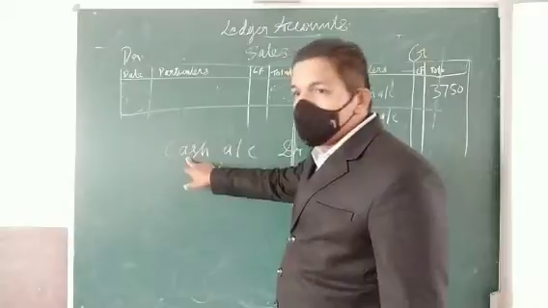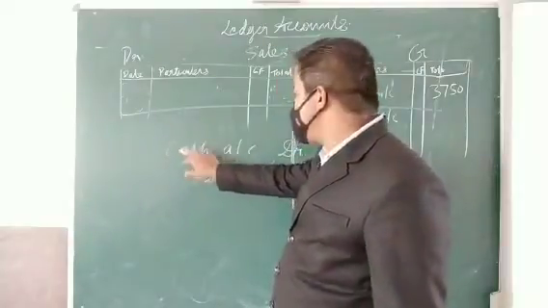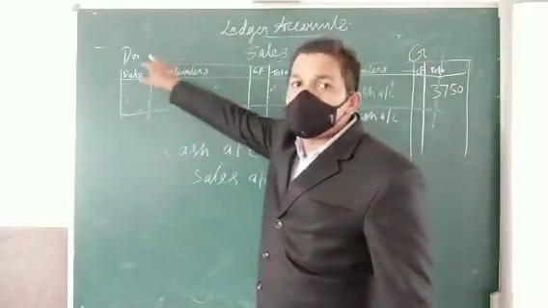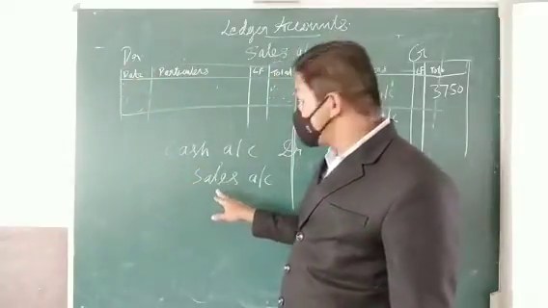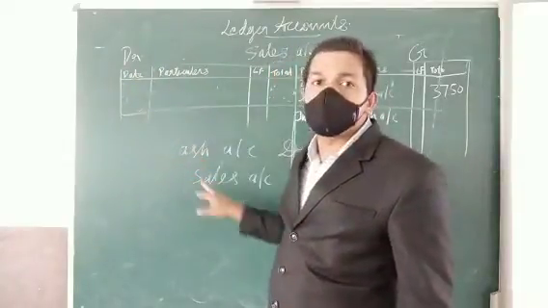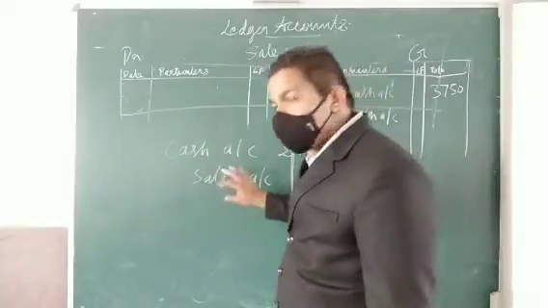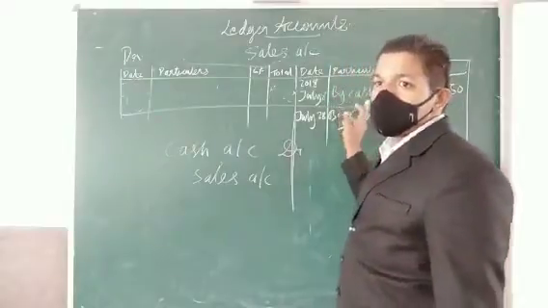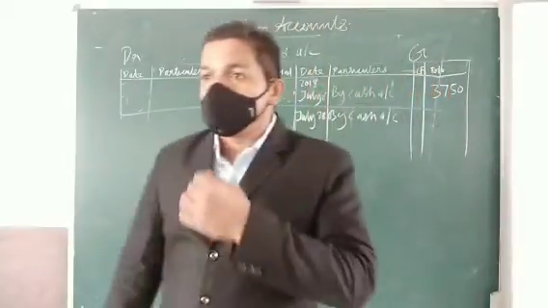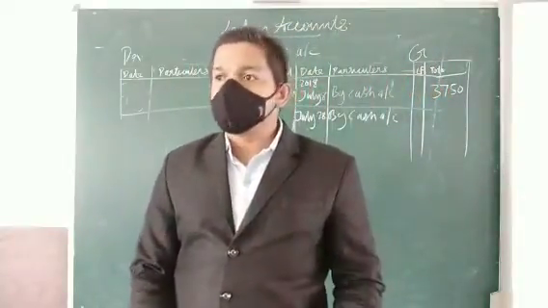In the cash account, this is the debit side. This is debited. So on the debit side of the cash account, we will write to sales. But on the sales side, it is coming as by cash. On the credit side of the sales account, we will write by cash. The opposite is to be written. Understood? Every transaction is like that.